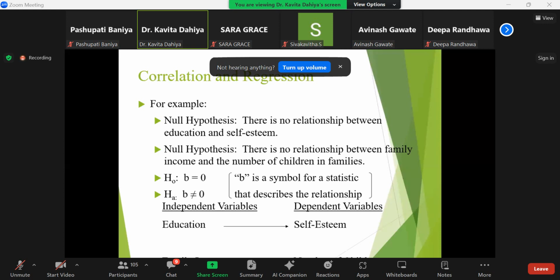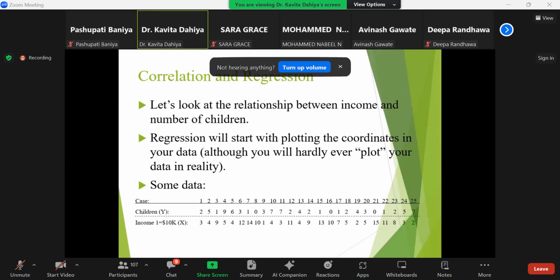So that's why you can frame the null hypothesis in a way where there is no relationship between education and self-esteem. Symbolically, we will write the null hypothesis as H0: B = 0, and HA: B is not equal to 0. So B is the symbol of the statistic that describes the relationship. Here, the independent variable is education and the dependent variable is self-esteem.